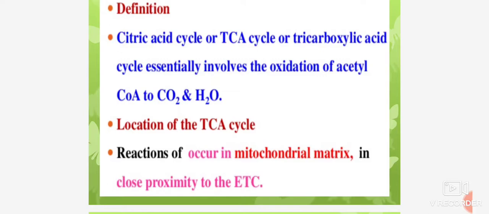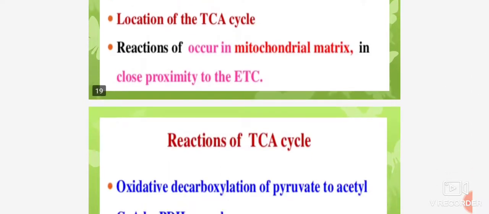So the citric acid cycle, or TCA cycle, or tricarboxylic acid cycle essentially involves the oxidation of acetyl coenzyme A to carbon dioxide and water. The location of the TCA cycle reactions is the mitochondrial matrix in close proximity to the ETC.